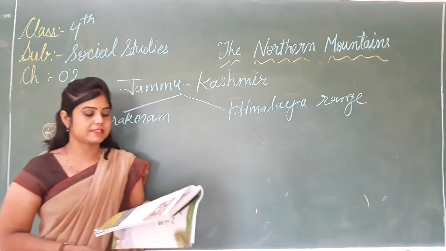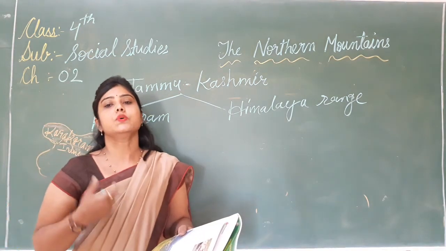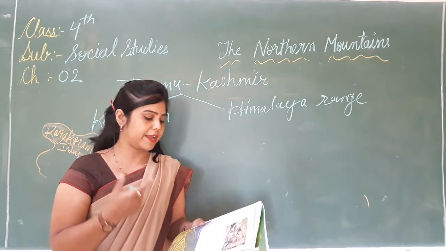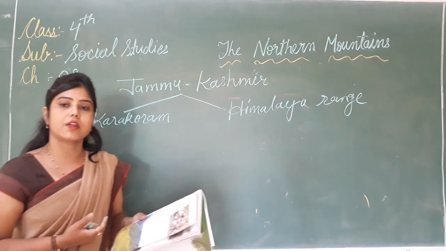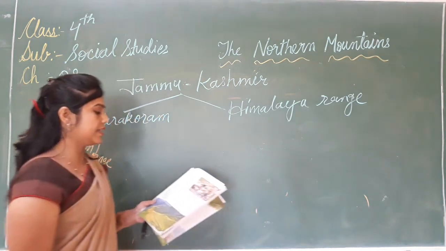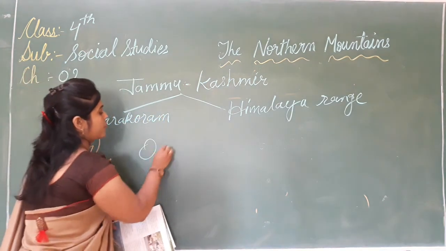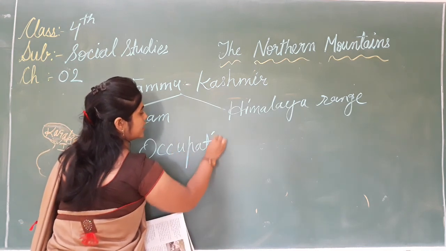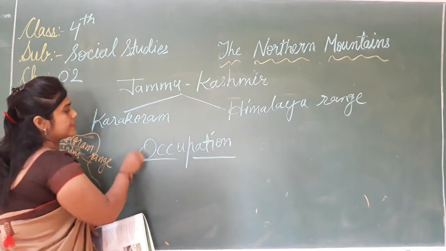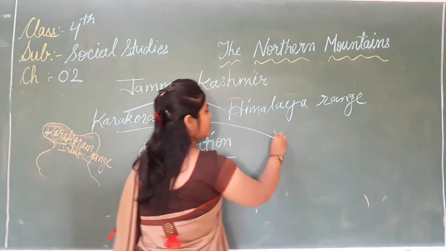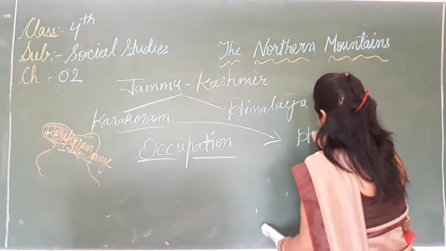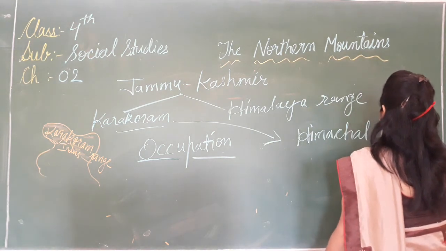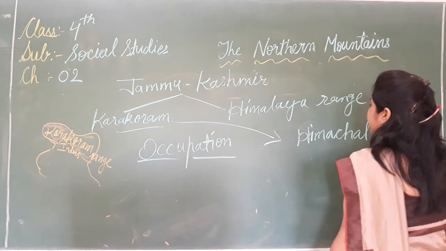Which states come here? Himachal Pradesh, Uttarakhand, Sikkim, Darjeeling and West Bengal, and some part of Arunachal Pradesh lie in this. Now, occupation. Which state lies in this range? So, first is Himachal Pradesh. This is the second.